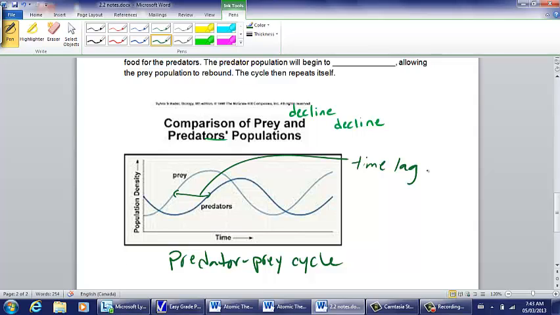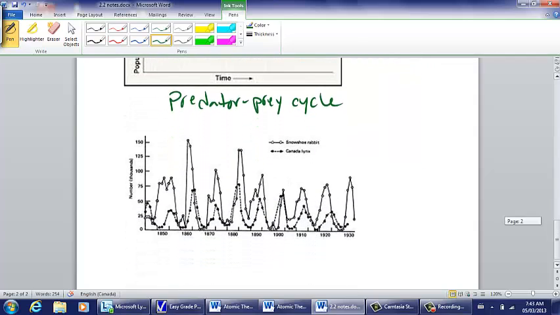After the number of prey increases, it takes some time for the number of predators to increase. And this is because it takes time for reproduction to happen. When the number of prey goes down, it takes time for the number of predators to go down. This is an idealized one that looks very nice. In reality, they look more like this. This is actual data showing snowshoe hare, snowshoe rabbit, and the lynx. So the lynx prey on the rabbit, and you can see that the general shape is correct, but it's not as perfect. And that's because there can be other factors at play.